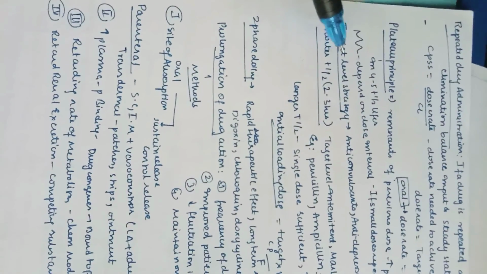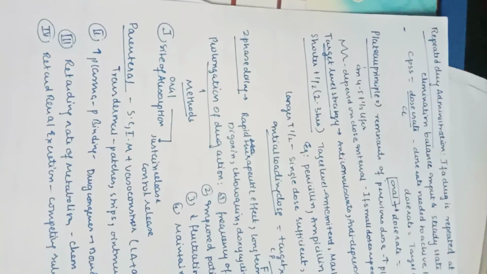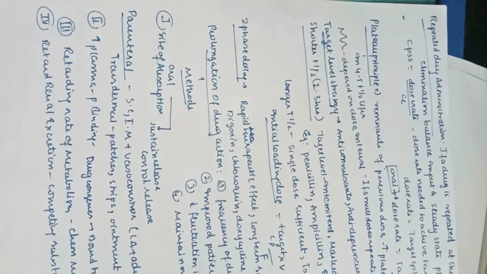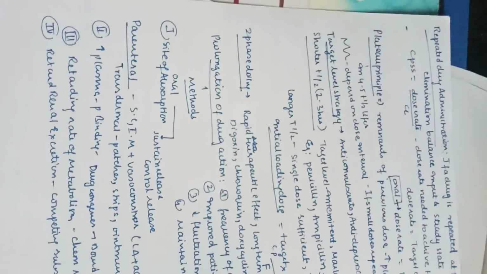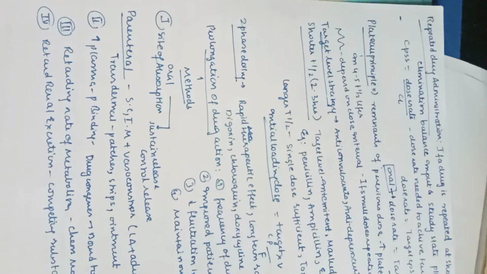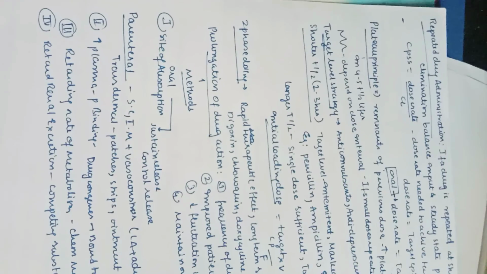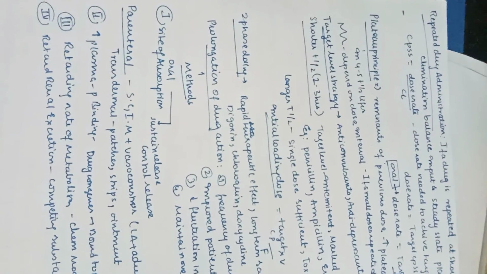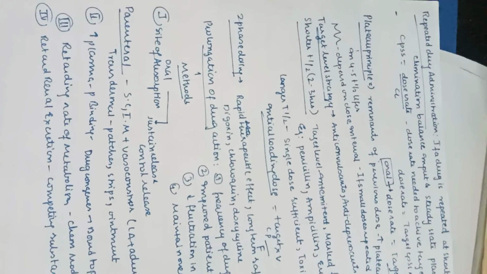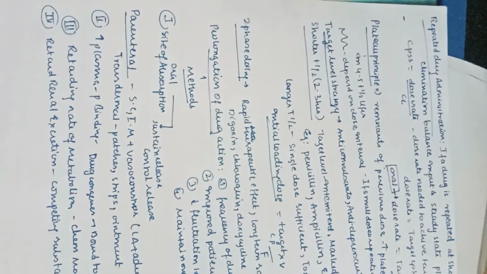And next, let us see target level strategy. Actually, what we understood by this plateau is that if we give a drug for a long time, for example in one day we give it 5 to 6 times, then there will not be a sudden rise in plateau because it is the same drug given 5 to 6 times. But if we give a higher dose of the drug at one time in a day, then suddenly the peak increases. So without increasing the peak, there should be an average, maximum and minimum, between maximum and minimum. This is about the plateau principle.